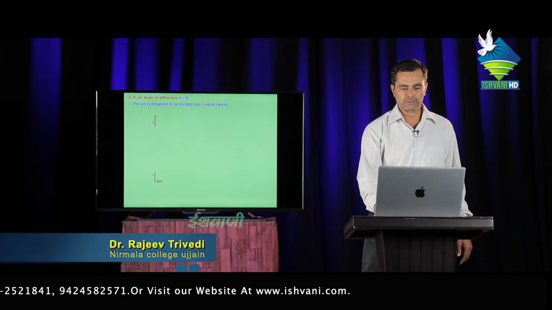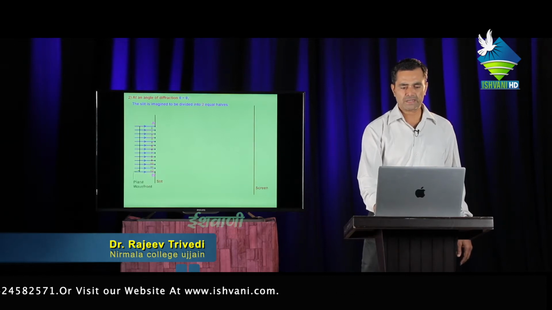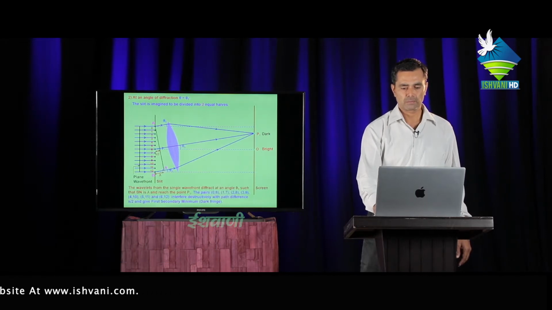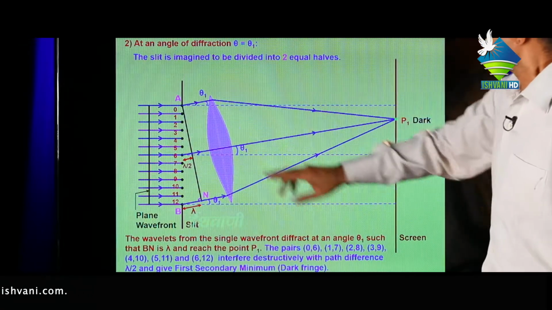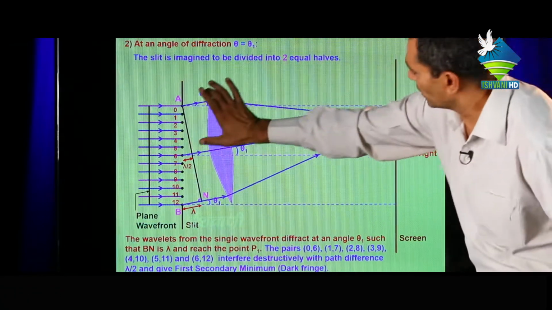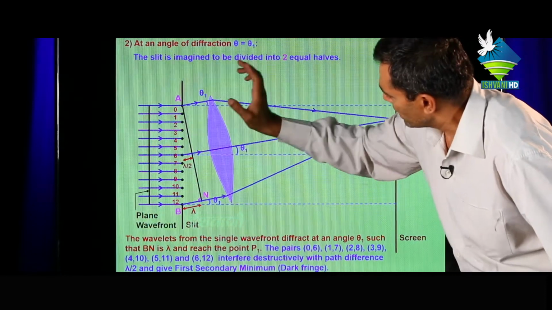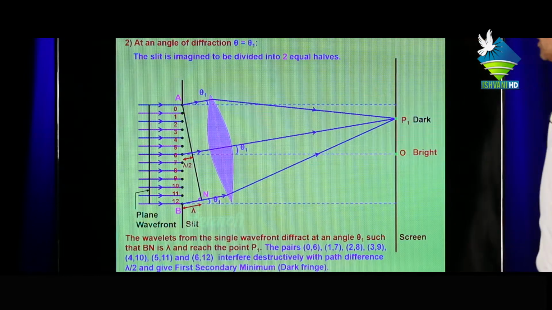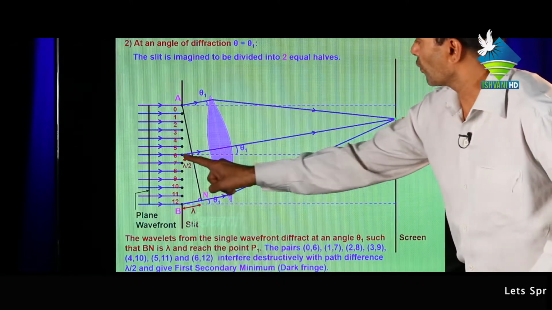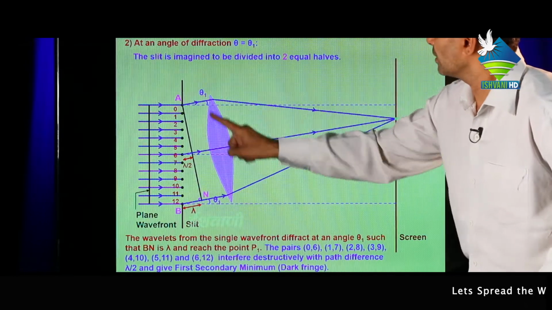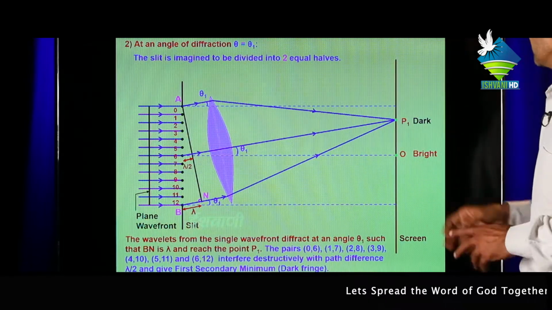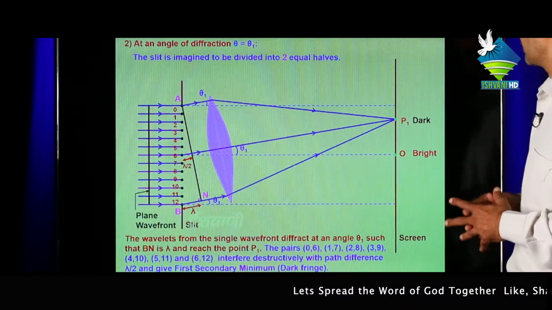Now second, diffraction of light at angle theta equal to theta 1. The slit is imagined to be divided into two equal parts, means first part 0 to 6 and second part 7 to 12. If the light rays from 0 and from 6 are diffracted at angle theta 1, they meet at the point P1 and we can say these interfere darkly or destructively.